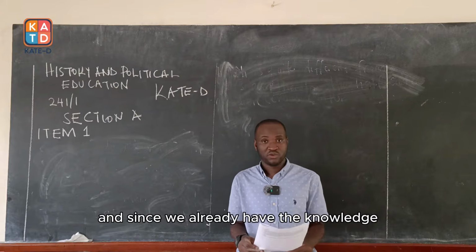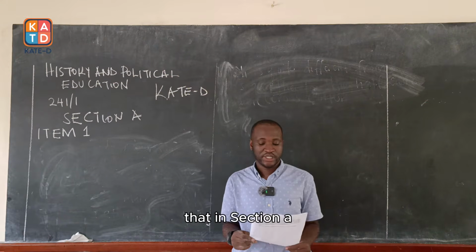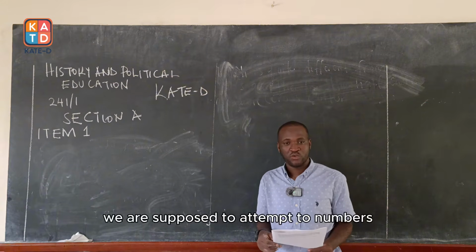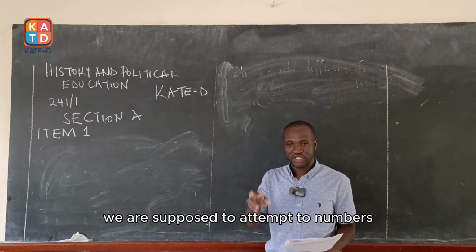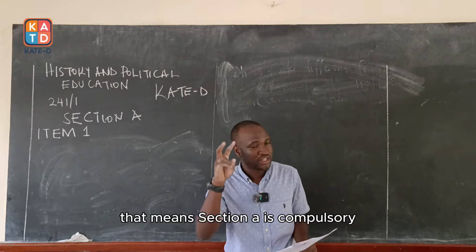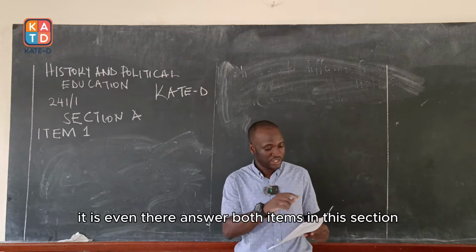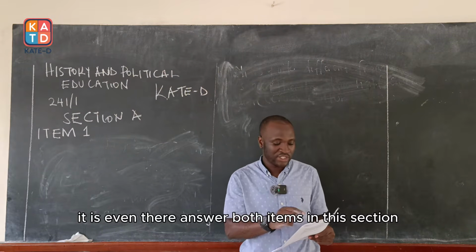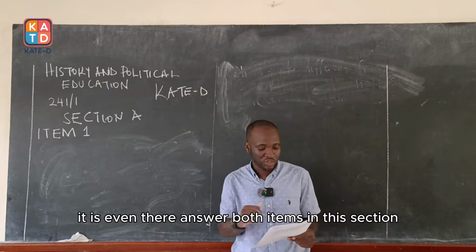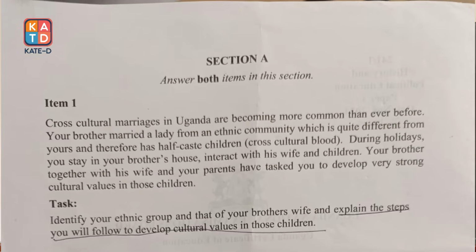Since we already have the knowledge that in section A we are supposed to attempt 2 numbers, that means section A is compulsory. Answer both items in this section. Item 1. Cross-cultural marriages in Uganda are becoming more common than ever before.